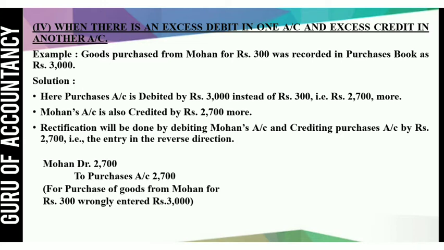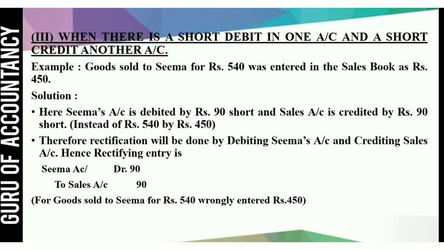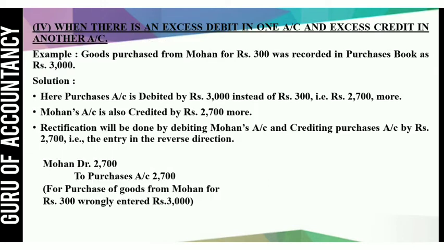Remember, when any two accounts are debited or credited by more amount, then you have to pass reverse entry with the difference amount to rectify the error. Whereas in the previous case, when there was a short debit and short credit, in that you have to take the difference amount and the entry will remain the same. Here reverse entry won't be passed. So this is the difference between these two types of errors.